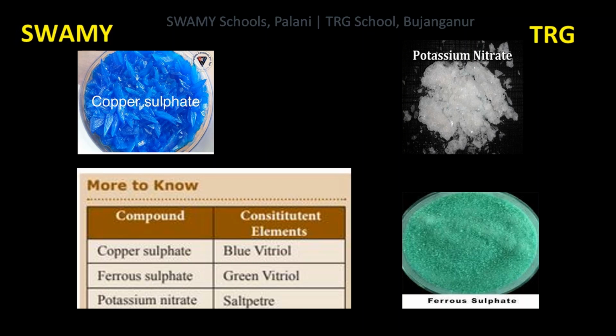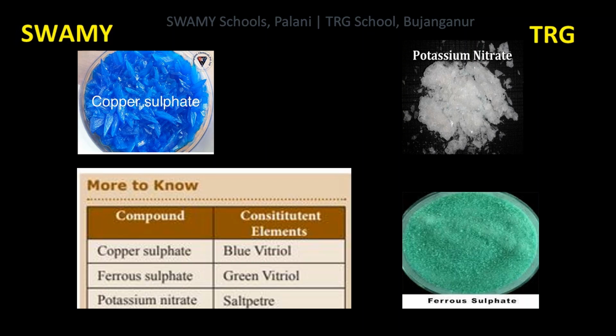It is also used in glue making, photography and dye industries. Next compound is ferrous sulfate. FeSO4. Constituent elements are Fe iron, S sulfur, O oxygen. It is also known as green vitriol.